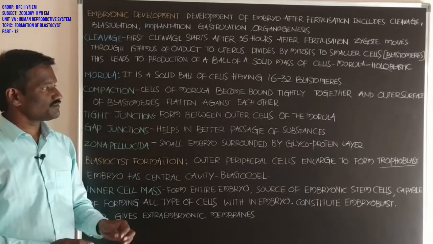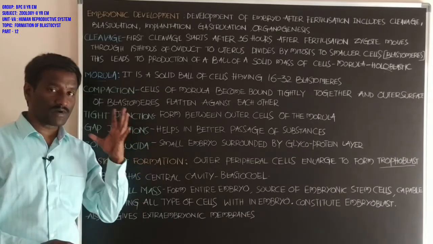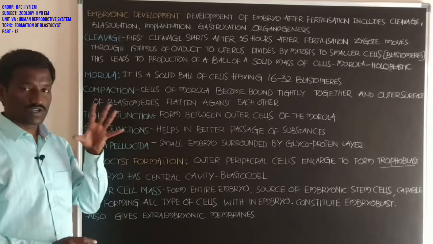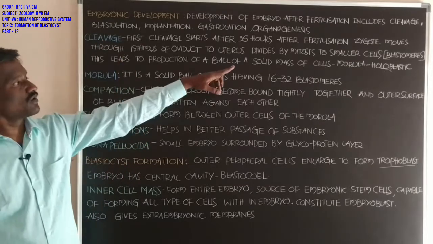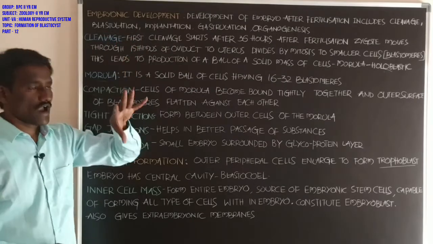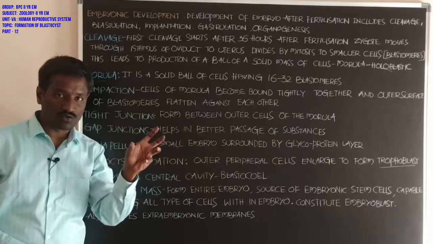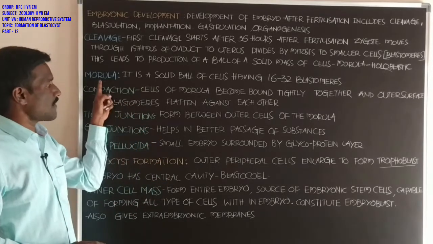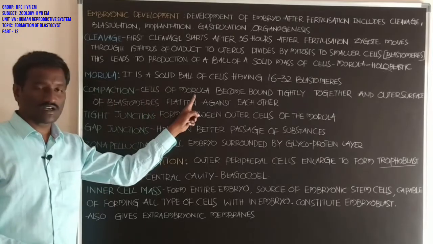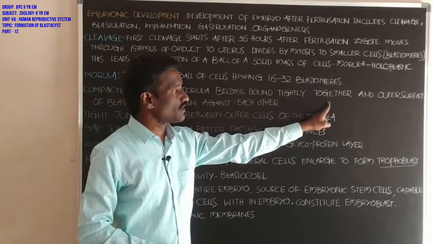Compaction, that means the cells present in the morula. Okay, student, what about the morula? The zygote goes through cleavage and forms the blastomeres. These blastomeres are arranged in a ball-like shape, that is called the morula. The cells present in the morula become bound tightly together.